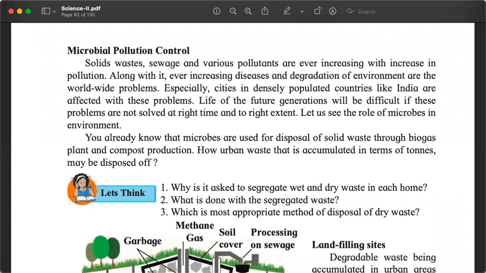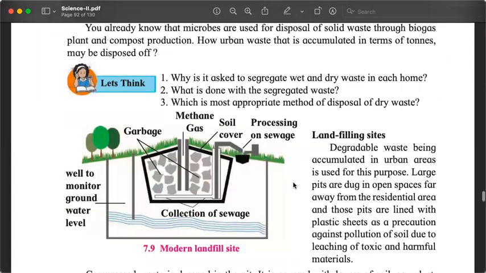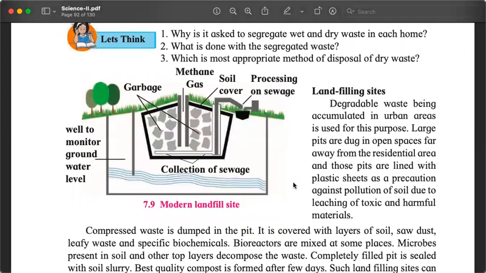So what should we do? How should we manage the waste, and what should we do to control the pollution? That is the next part of the chapter. One way to manage the waste is, instead of collecting it in a pile, in a mountain of garbage, let's collect it under the ground, in what are called landfilling sites. And this is not just any garbage, this is biodegradable garbage, similar to the garbage used in the biogas plant. We can consider this as a biogas plant.